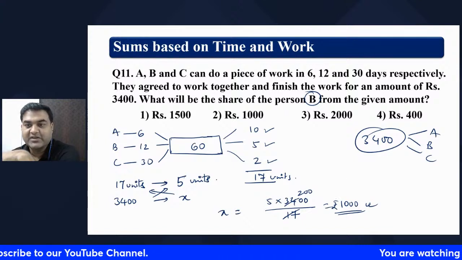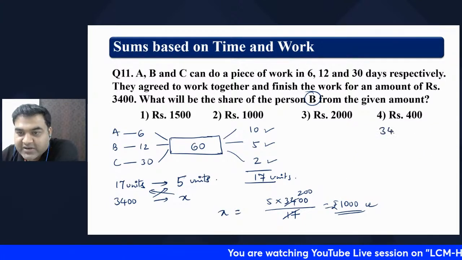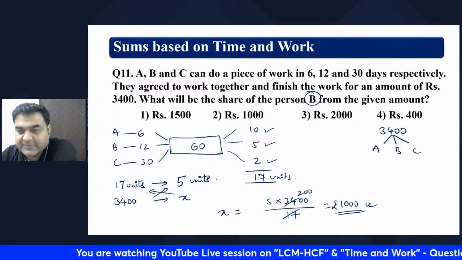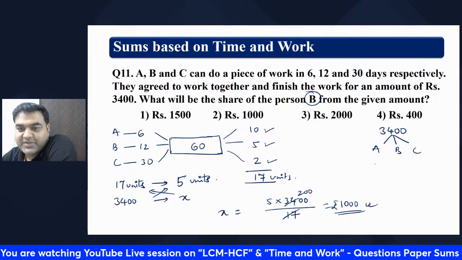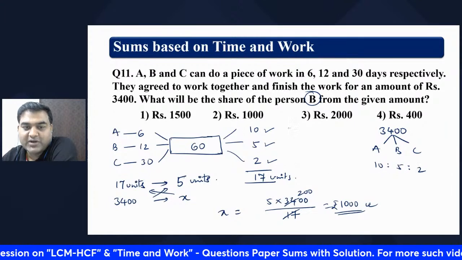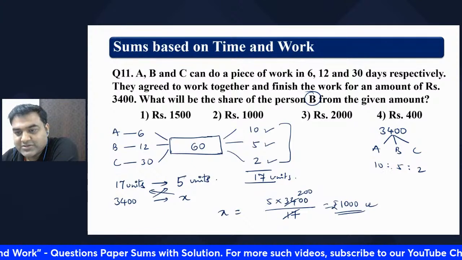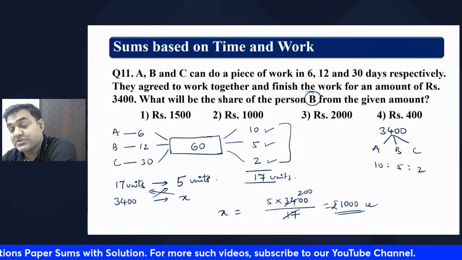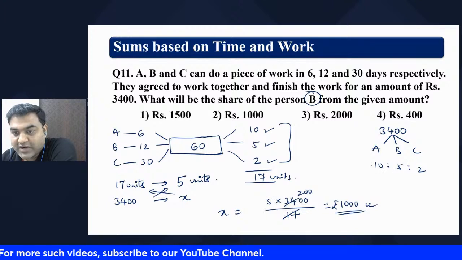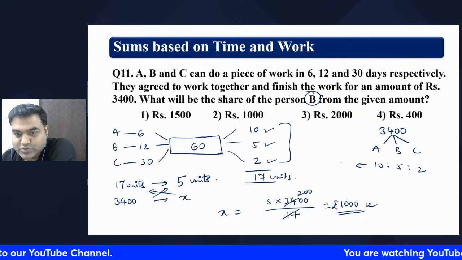This is one of the ways. Otherwise also you can try to understand it this way. Rupees 3,400 has to be distributed between A, B, C. The share will be in the ratio 10 is to 5 is to 2. Find the sum of this: 10 plus 5 is 15, plus 2 is 17.